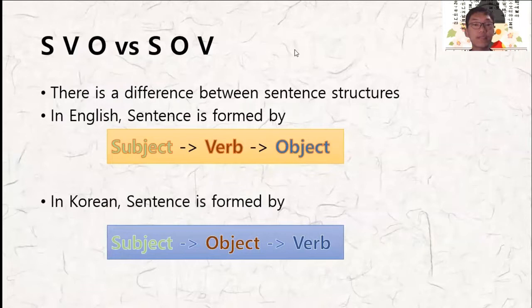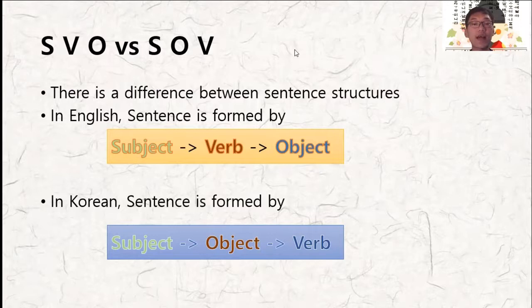The first thing is the difference in sentence structure. In English, we use subject, verb, object sentence structure, like I ate pizza or I like swimming. However, in Korean, we use subject, object, verb sentence structure.